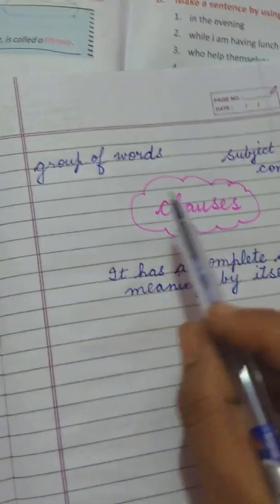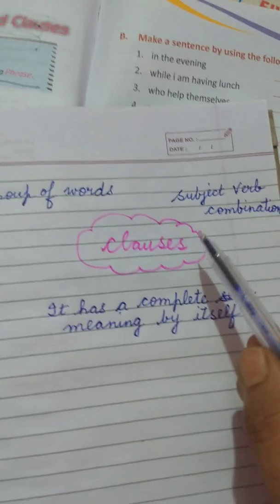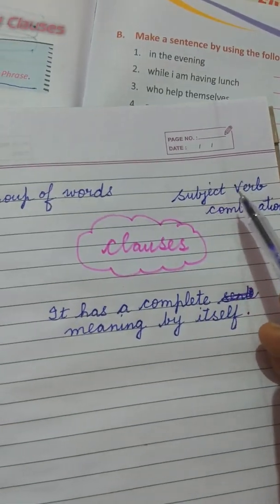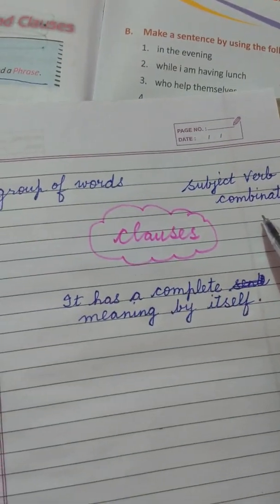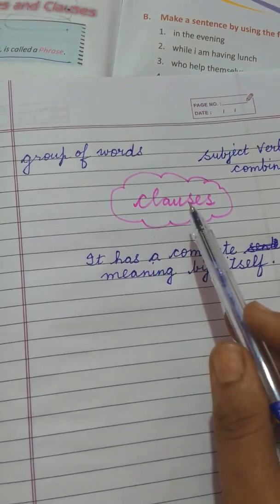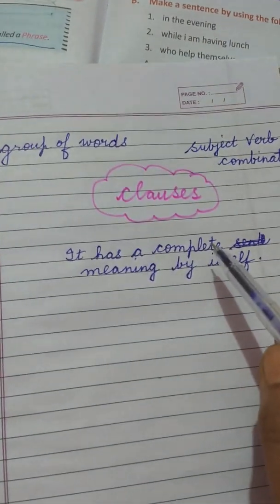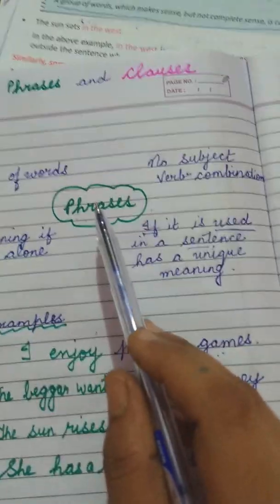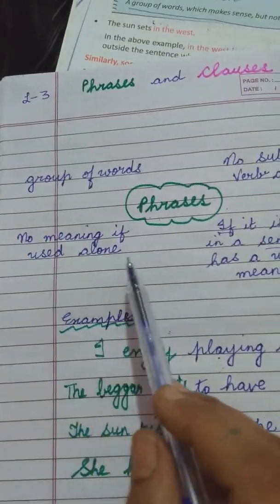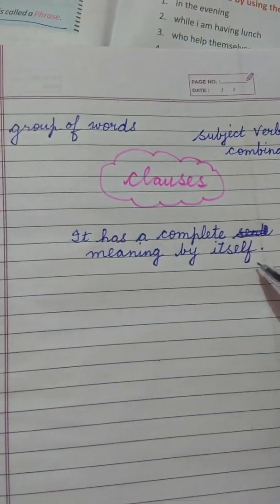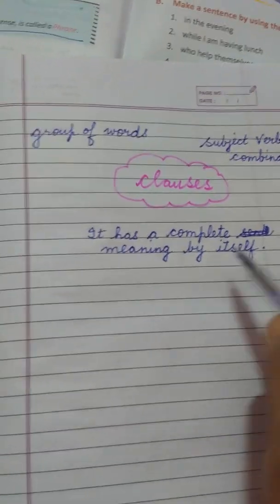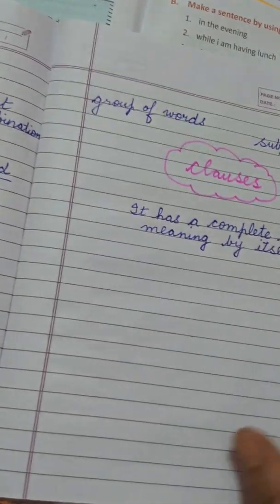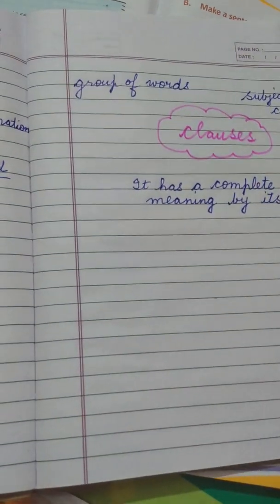So clauses are the group of words. Clauses have a subject verb combination, and clauses or clause, it has a complete meaning by itself. This is the difference between a clause and a phrase. Phrase, no meaning if used alone, but clauses has a complete meaning by itself. You got it? Now you can better write down any of the example for your understanding regarding the clauses. Any sentence, even in the book.